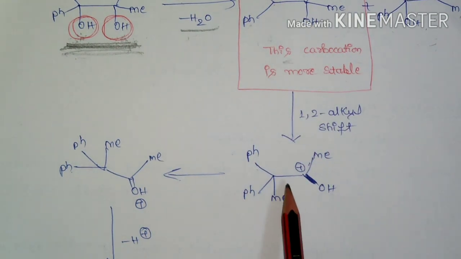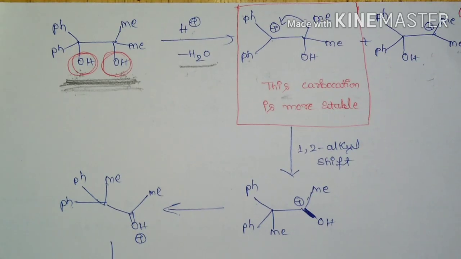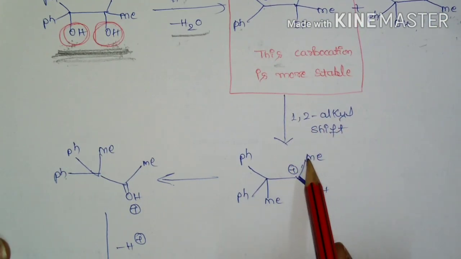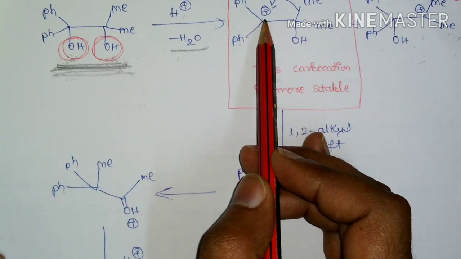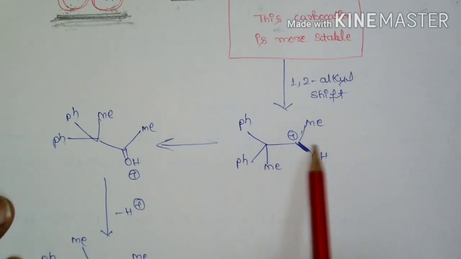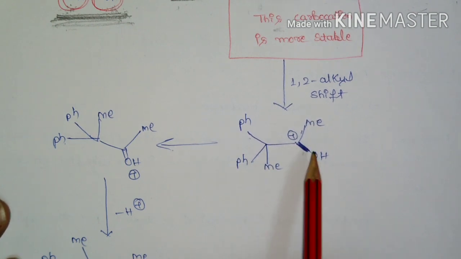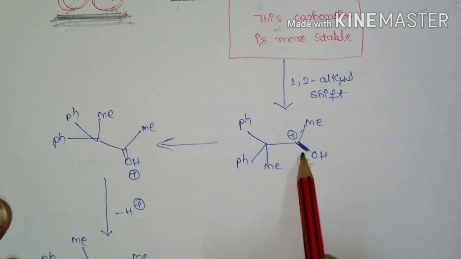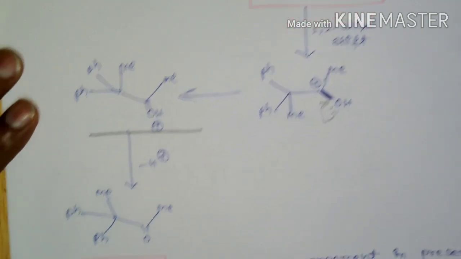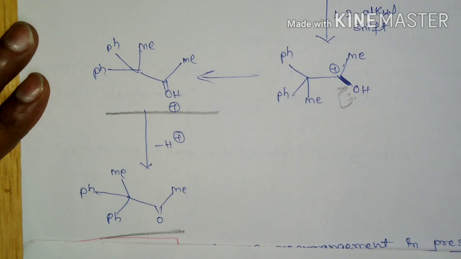Why the alkyl group will migrate is because of the stability of the carbocation. So a 1,2 shift will take place. This methyl group will migrate here, and it is going to form this tertiary carbocation. This lone pair will shift here, and it is going to form the conjugate acid of the ketone, and finally it is going to lose a proton to form the corresponding ketone.